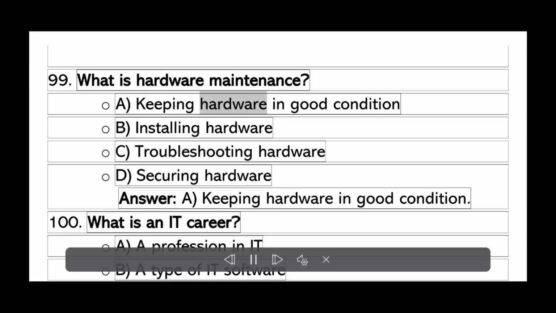What is hardware maintenance? A. Keeping hardware in good condition. B. Installing hardware. C. Troubleshooting hardware. D. Securing hardware. Answer A. Keeping hardware in good condition.